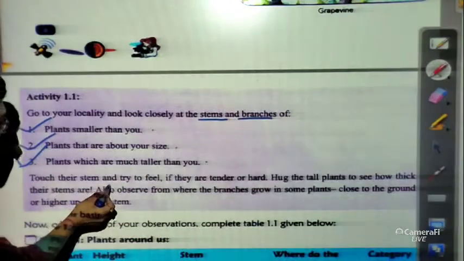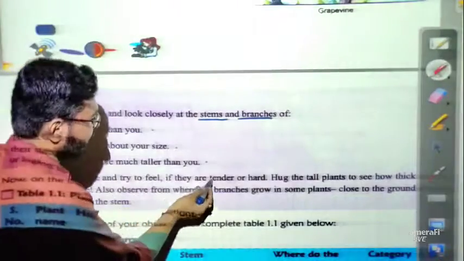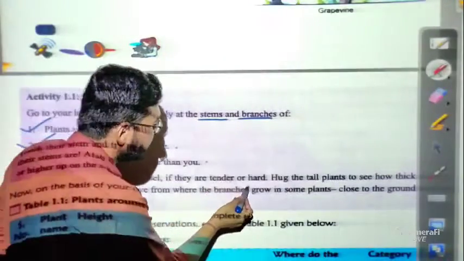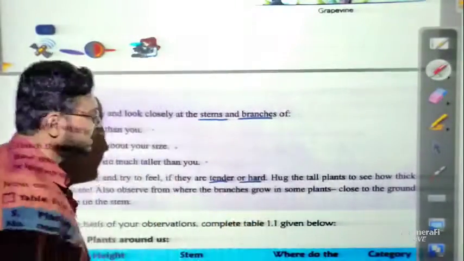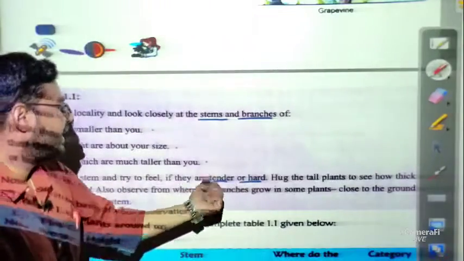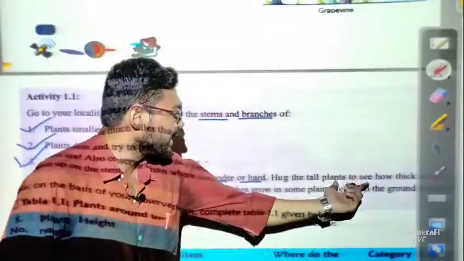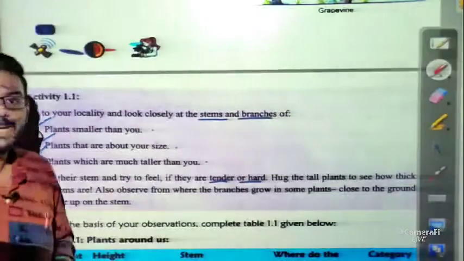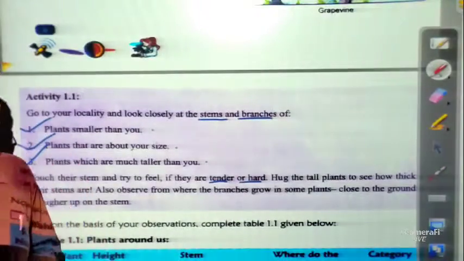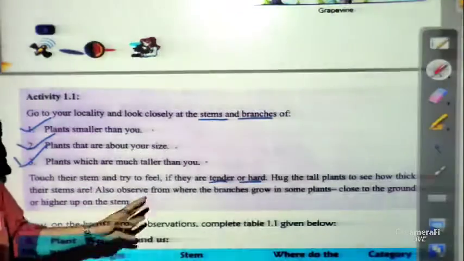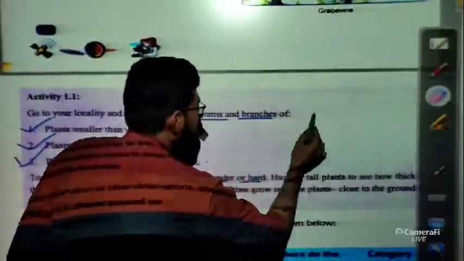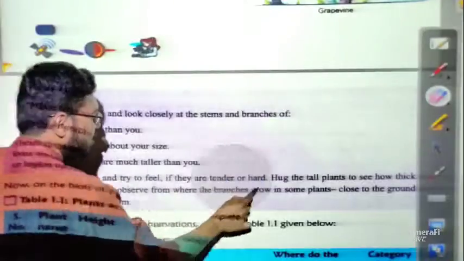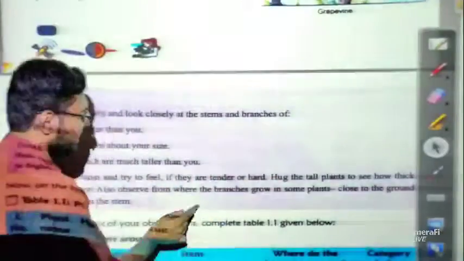Touch their stems and try to feel if they are tender or hard. Basically you have to find out whether they are soft or hard. Hug the plants to see how thick they are. So you have to find out how thick the stems are. I hope all of you can do this kind of activity.